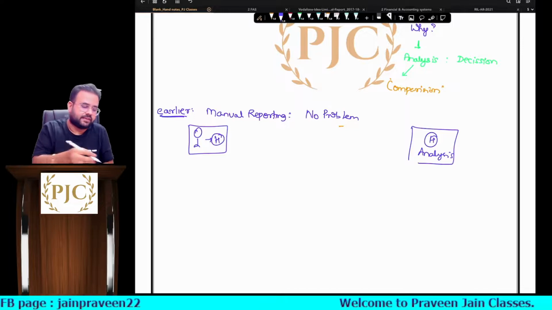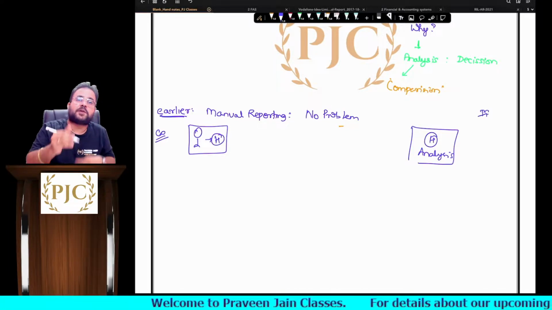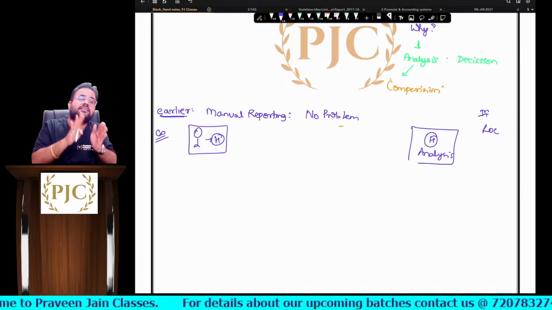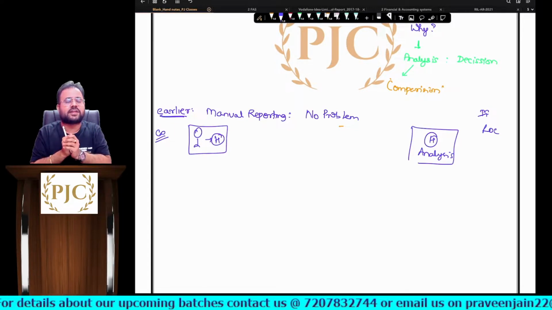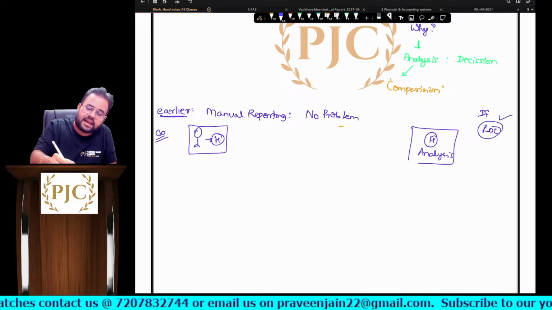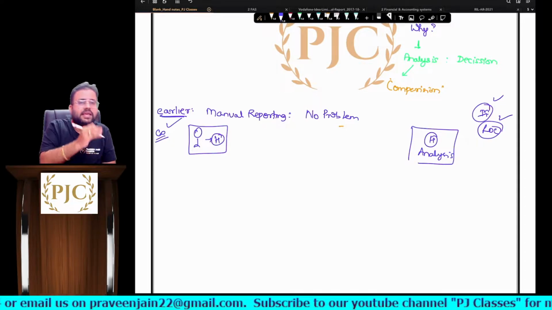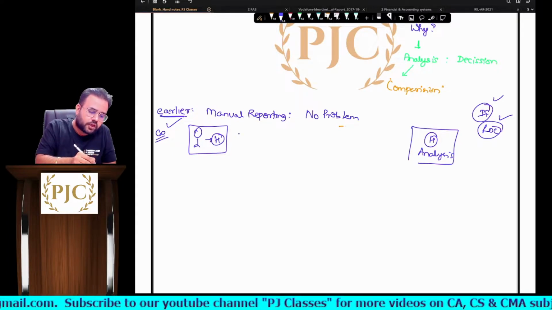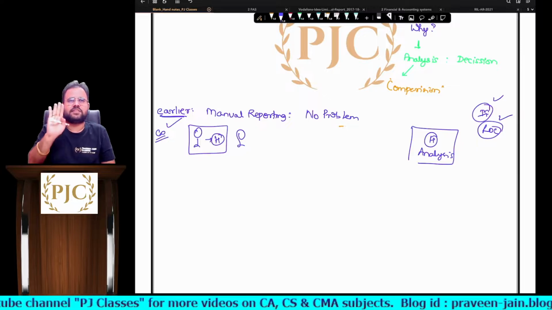For example, say the company is preparing this report manually, the income tax department is analyzing this report manually, and the ROC is analyzing this report manually, sir. ROC is your business registrar, or you can say regulator. So they are analyzing these reports. The ROC analyzing, the officer in the income tax department analyzing, and the company preparing and sending the report also in a manual manner. When a human is sending and a human is receiving and analyzing, there was no problem, sir.